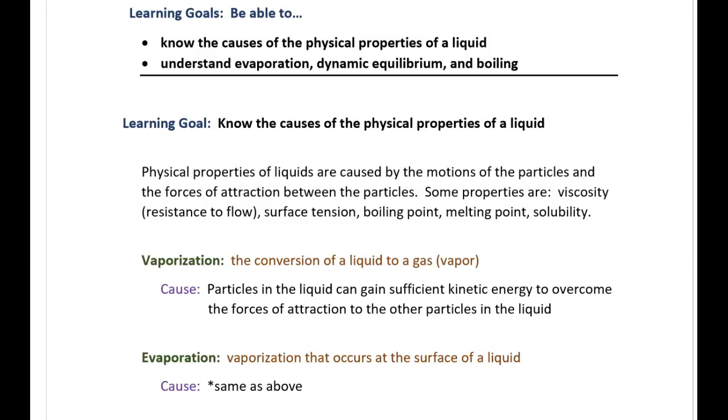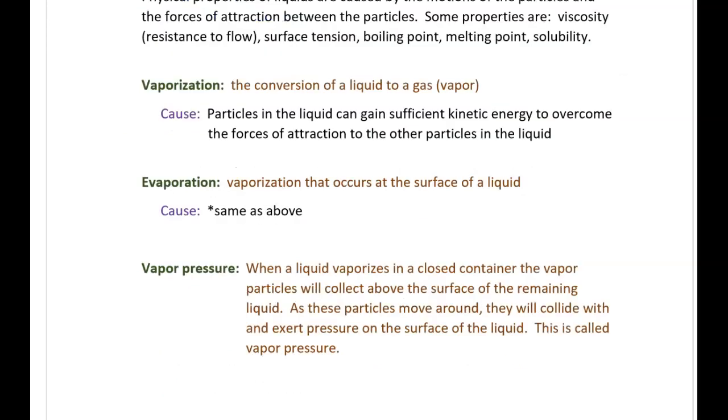A related term is evaporation. This is vaporization that occurs at the surface of the liquid. And that's sort of what we were seeing in that animation. The molecules that seemed to float up above were coming from the surface of the liquid. Another vocabulary word is vapor pressure. When a liquid vaporizes in a closed container, the vapor particles will collect above the surface of the remaining liquid. As these particles move around, they will collide with and exert pressure on the surface of the liquid. This is called vapor pressure.